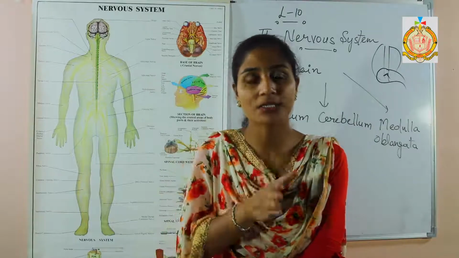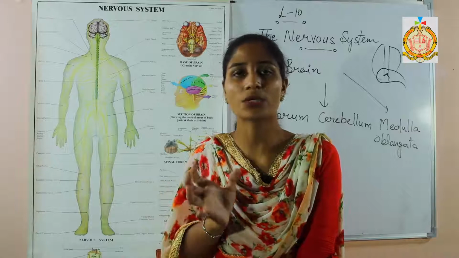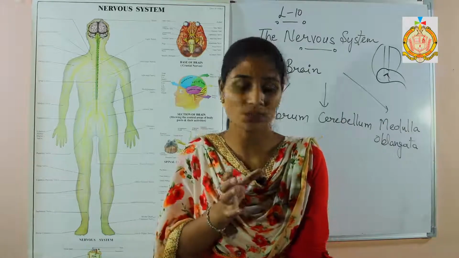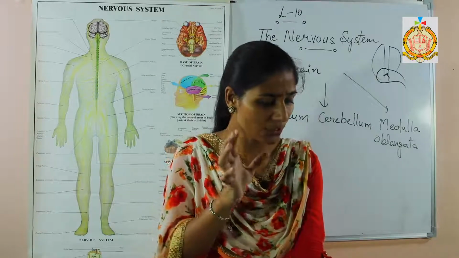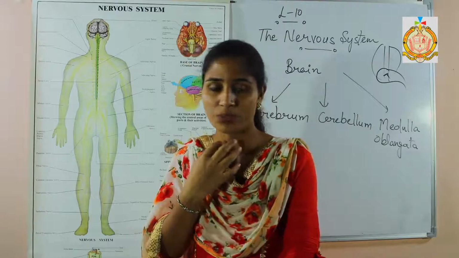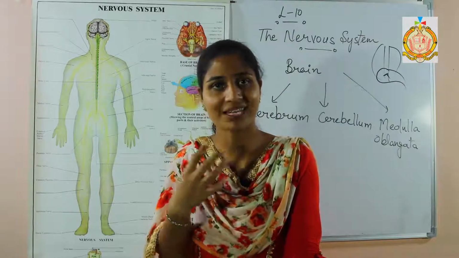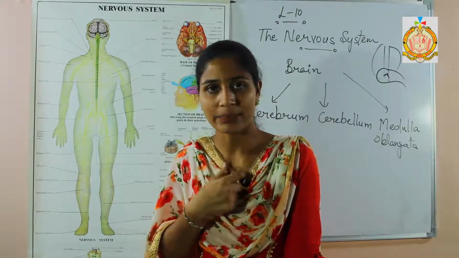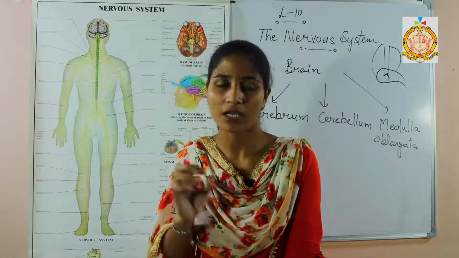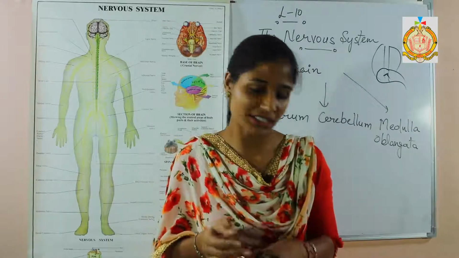So the medulla is totally concerned with controlling the involuntary activities of our body that do not work according to our will, as well as the activities of our internal organs. It also controls the movement of food. When food enters the food pipe, the peristalsis movement occurs, and in that way the food moves from the mouth to the stomach. It is also able to control the heartbeat, all these activities.